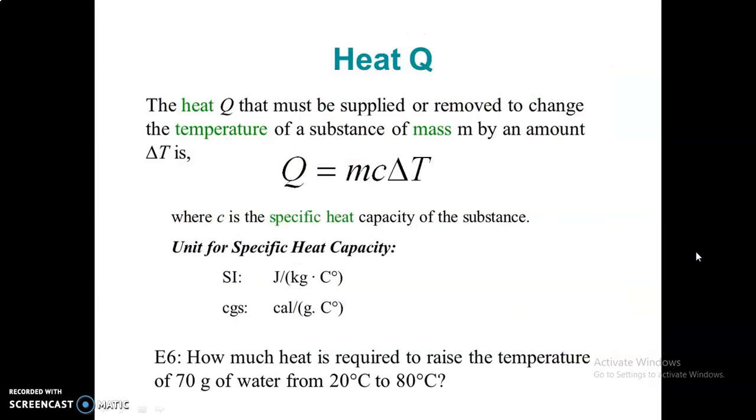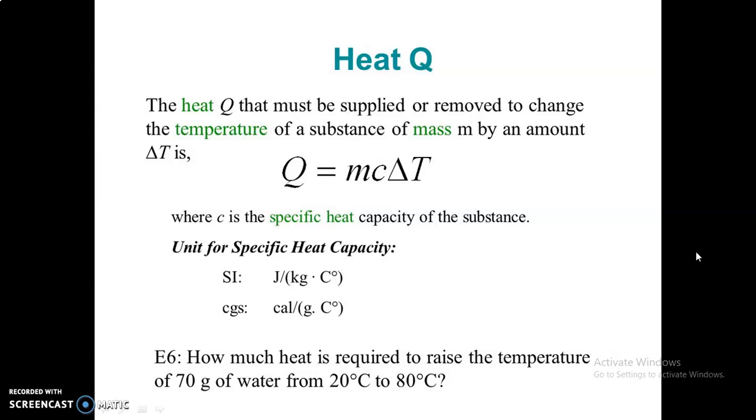Now heat, which is denoted by the capital letter Q. The heat Q that must be supplied or removed to change the temperature of a substance of mass m by an amount delta T, or heat added or rejected, in simple words, is given by the formula Q equals m c delta T: mass into specific heat into rise in temperature, where c is the specific heat capacity of the substance.